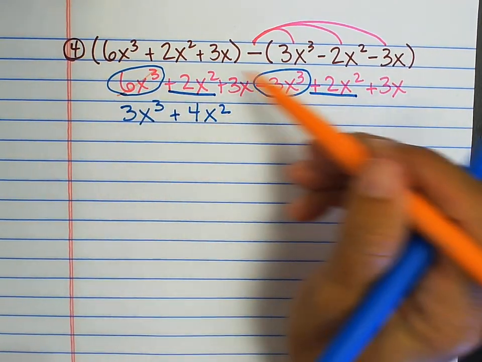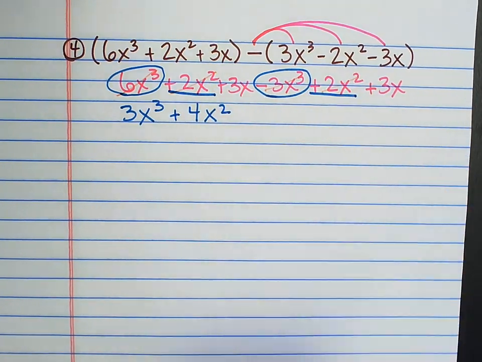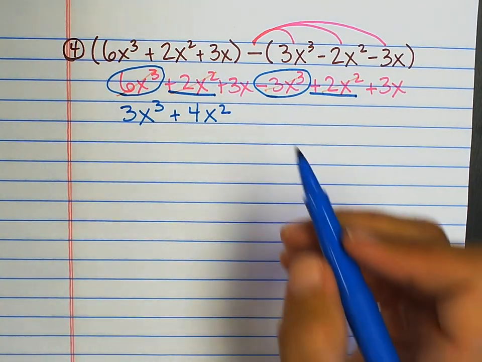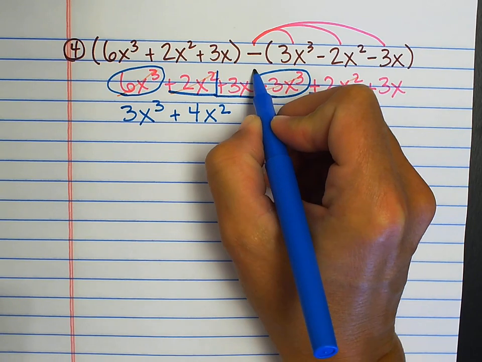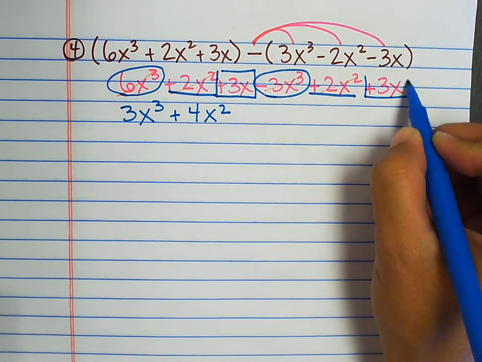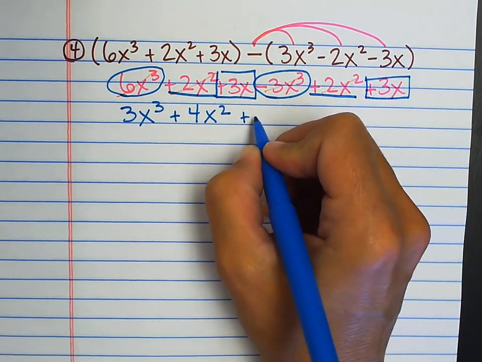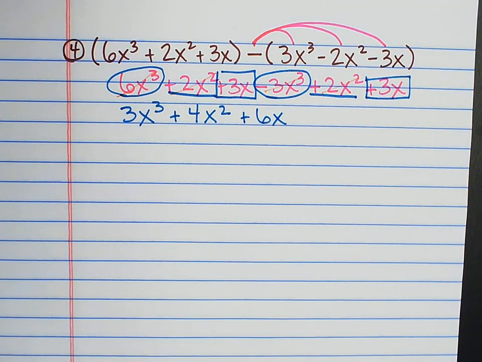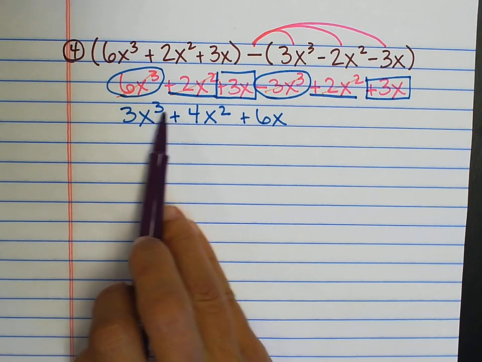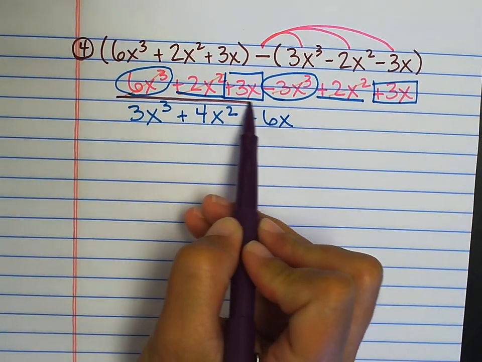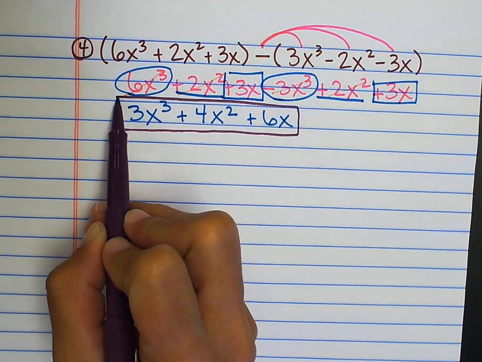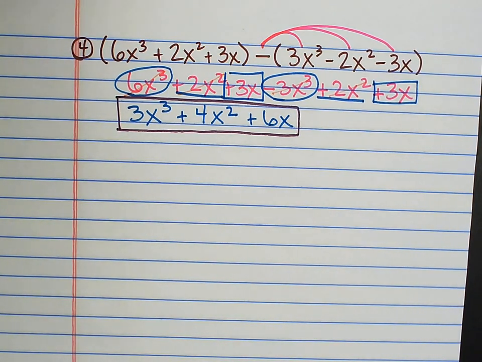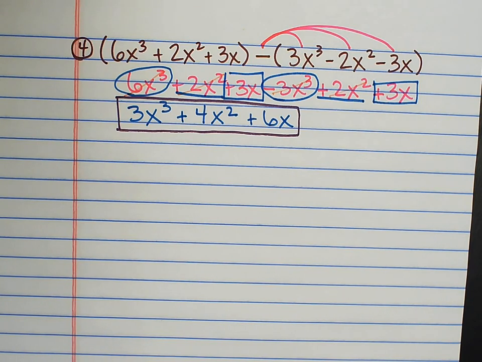Again, I want to remind myself, okay, I've used those, what do I have left? Lastly, I have this positive 3x plus 3x, that is 6x. I can see that I'm in standard form, 3, 2, 1. So this is my final answer. So when we add and subtract polynomials, we simply combine like terms. Be very careful with your signs.